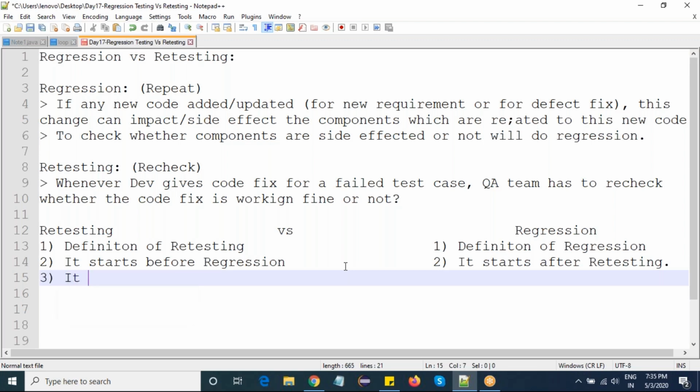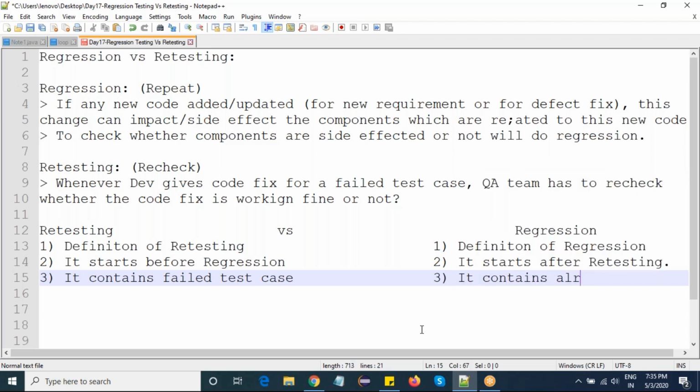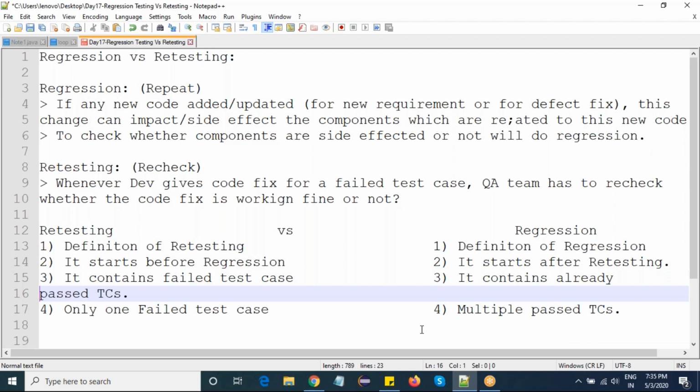And obviously retesting contains only failed test cases, right? Because I'm only dealing with failed test cases. But here, regression contains already passed test cases. The first round has been passed, right? So when all the test cases have been passed, then only I go for regression. Regression also takes multiple test cases which are already passed. The fourth difference: retesting has only one failed test case, here multiple passed test cases.